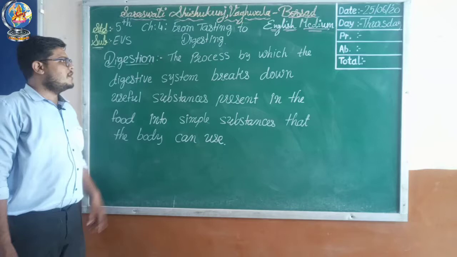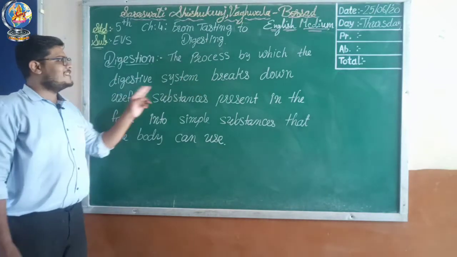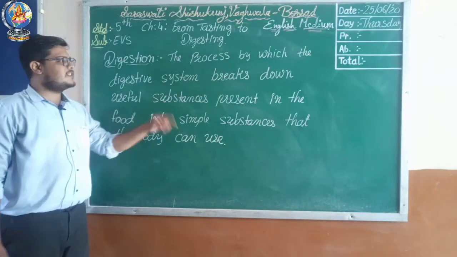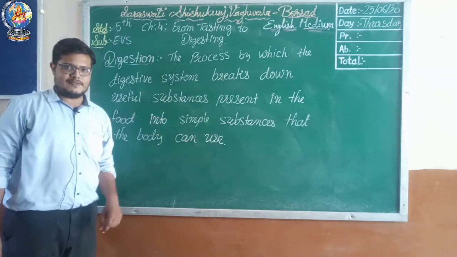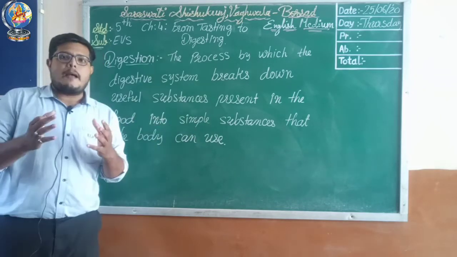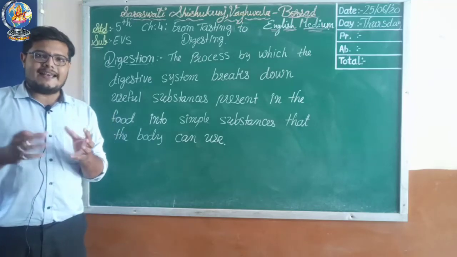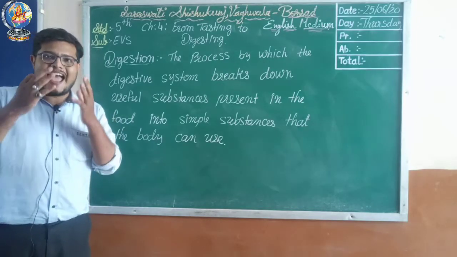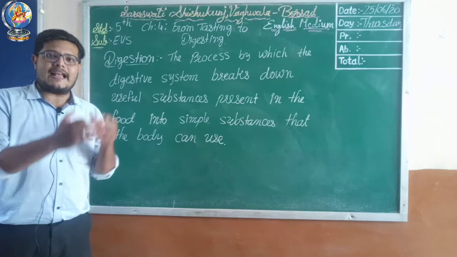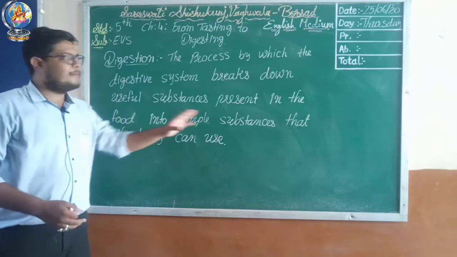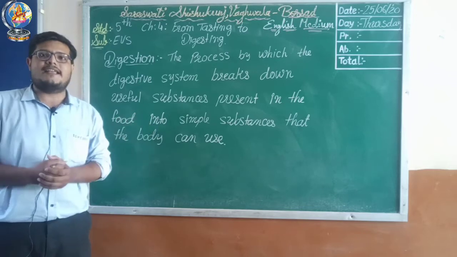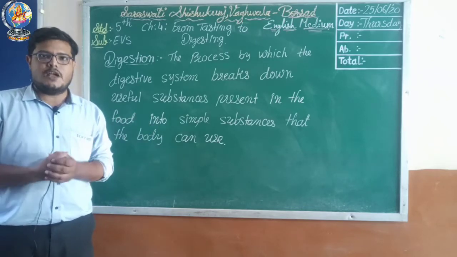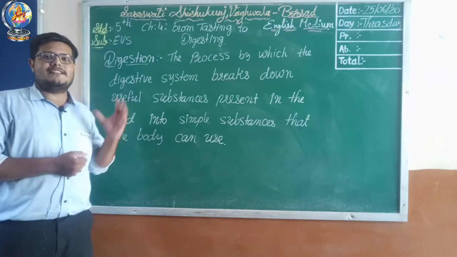Many useful substances are in a complex form. So your digestive system breaks those substances into simple substances that your blood can accept and your body parts can get all the nutrients. So let's begin with the digestion process.